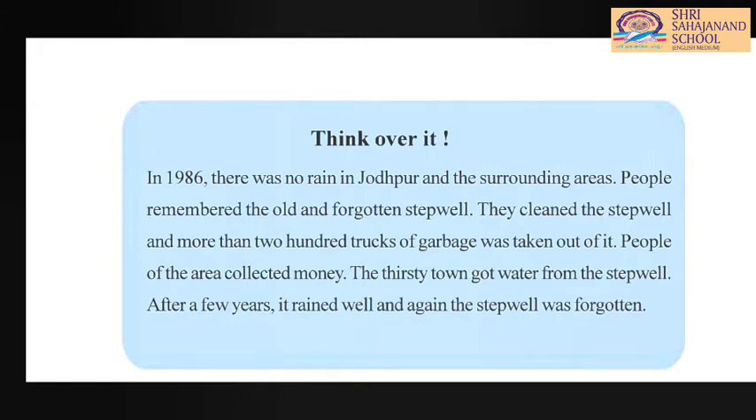So what is it? Let's see. In 1986, there was no rain in Jodhpur and the surrounding areas. So, in which year was there no rain in Jodhpur? In 1986. You have to remember the year and you have to remember the place. In Jodhpur in 1986, there was no rain.